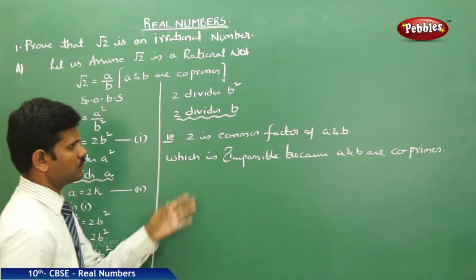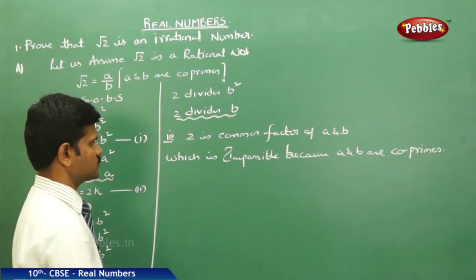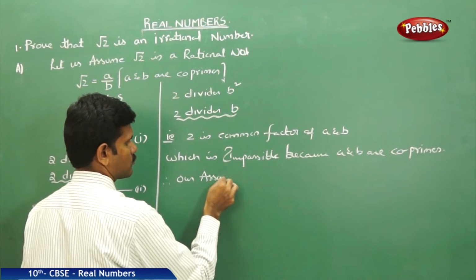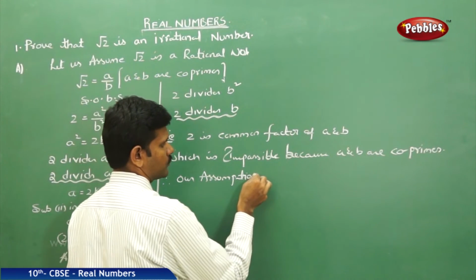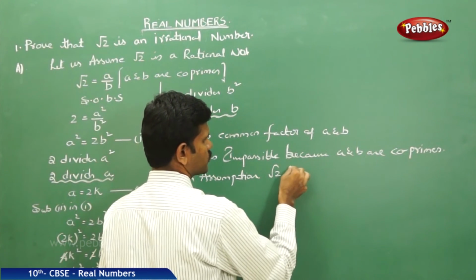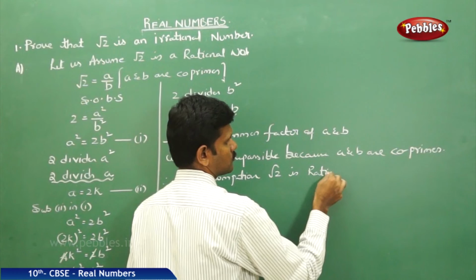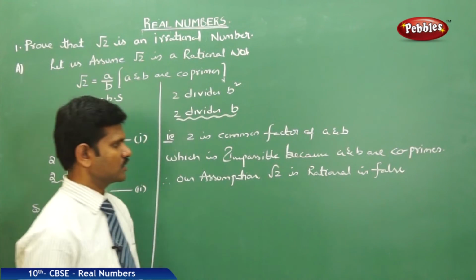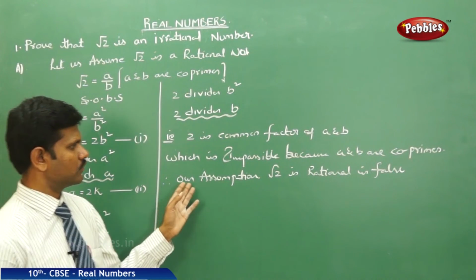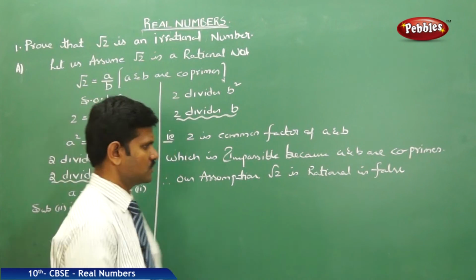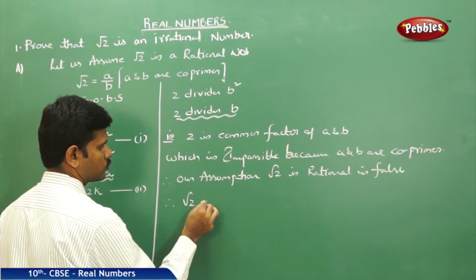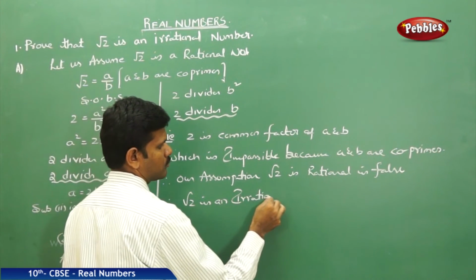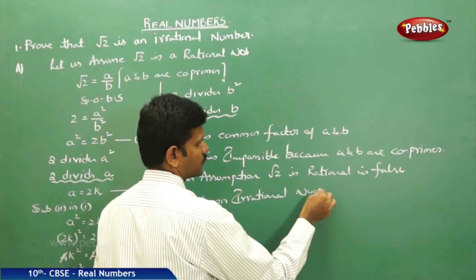Why? Because a and b are co-primes. Therefore, our assumption that root 2 is rational is false. Therefore, root 2 is an irrational number.